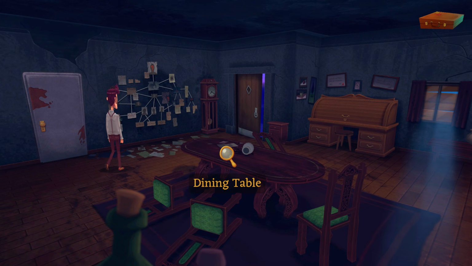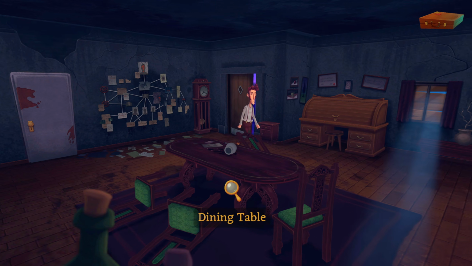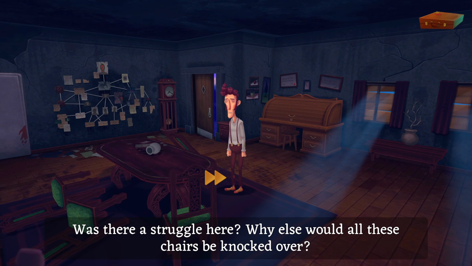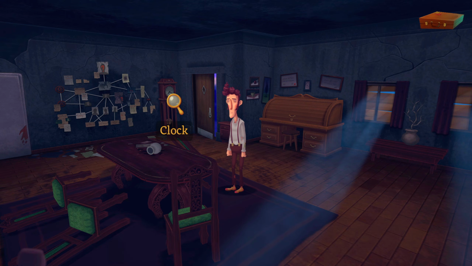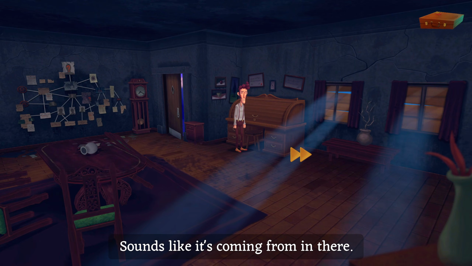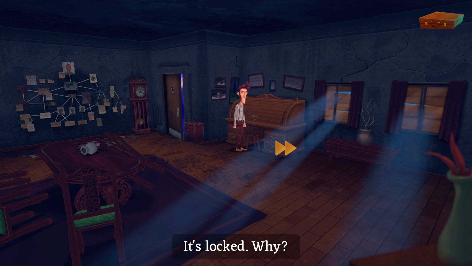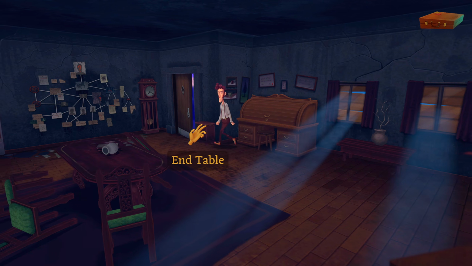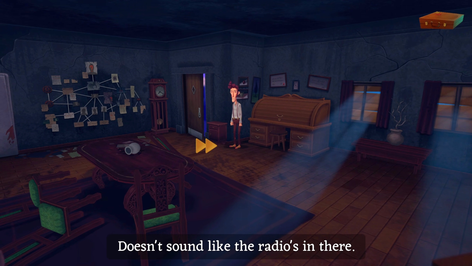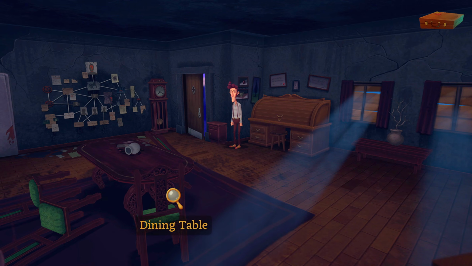Right, let's have a look at the dining table, shall we? Was there a struggle here? Why else would all these chairs be knocked over? Good question. Right, the desk? Let's open this up. Sounds like it's coming from in there. Right. It's locked. Why? To force you to try and find a key, I suppose. Maybe in this end table? Doesn't sound like the radio's in there. No, but maybe the key is.